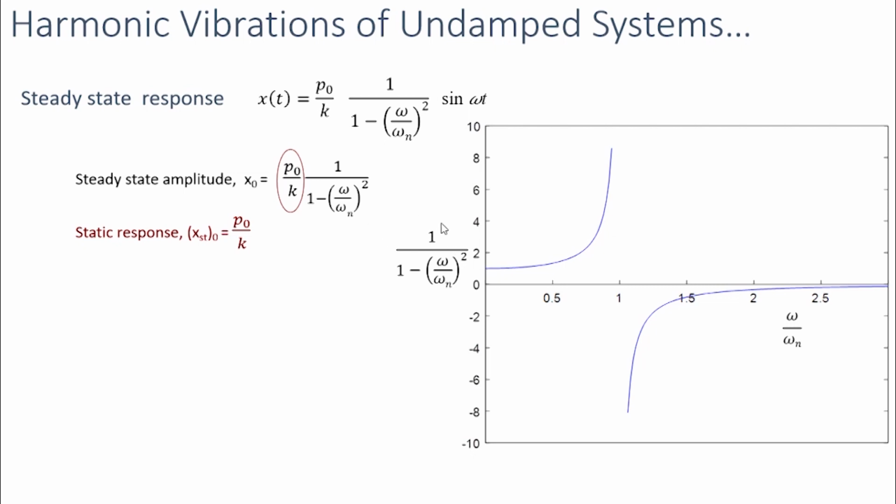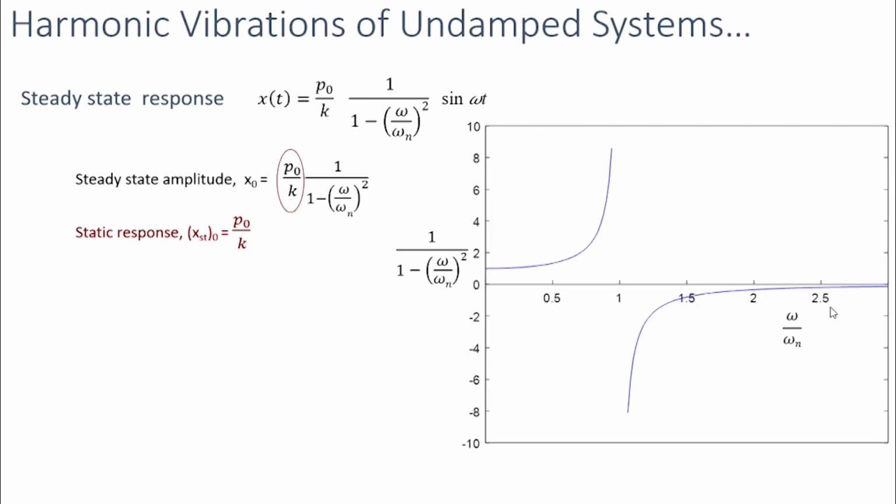So what happens when the forcing frequency is higher than the natural frequency? When the forcing frequency is higher than the natural frequency, the term 1 minus frequency ratio squared will become negative, so this factor will become negative. When this factor becomes negative, it means that the steady state response and the force acting will be in opposite directions. If the force is acting in one direction, the response will be in the other direction. That's what happens when this factor is negative.